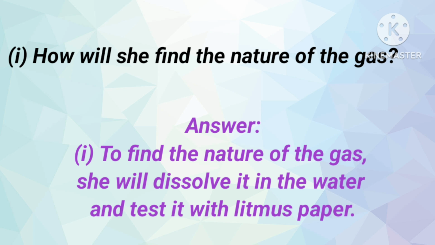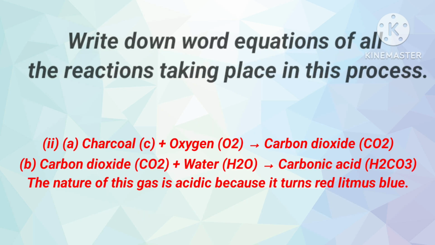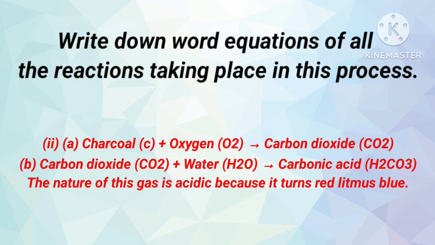To find the nature of the gas, she will dissolve it in water and test it with litmus paper. Litmus paper is used to tell whether the given substance is an acid or a base. Write down the word equations for all the reactions that take place in this process.